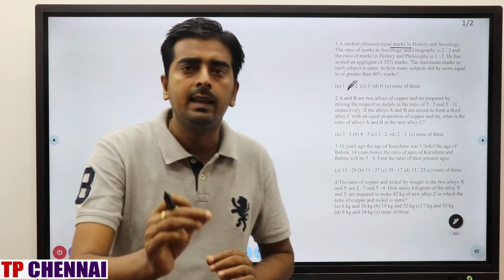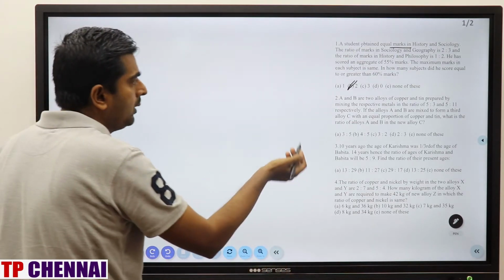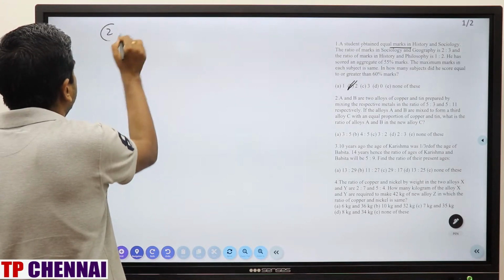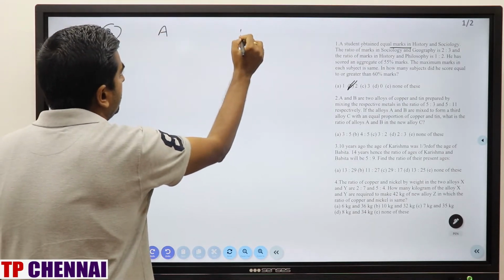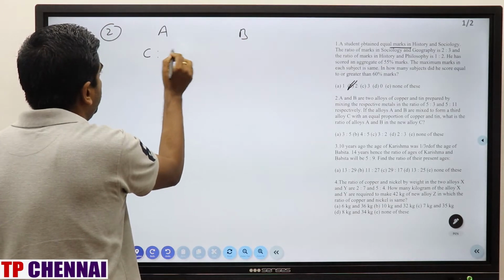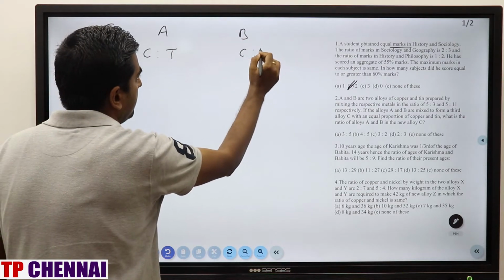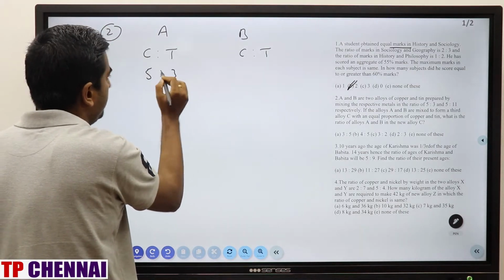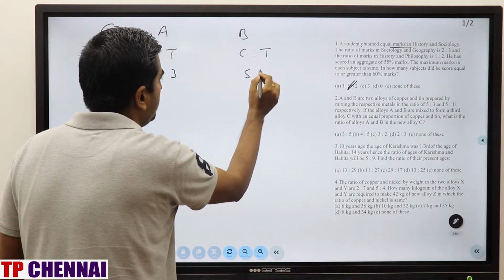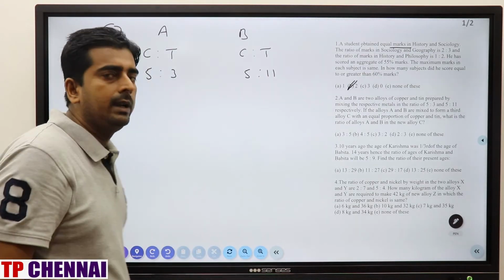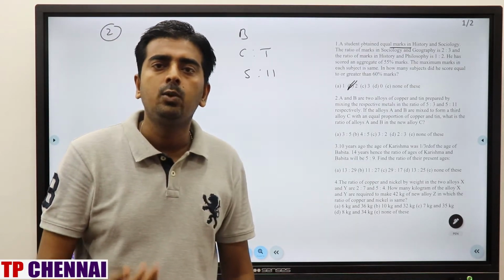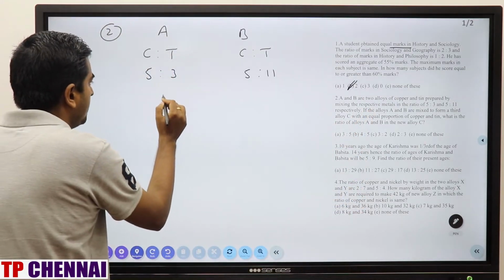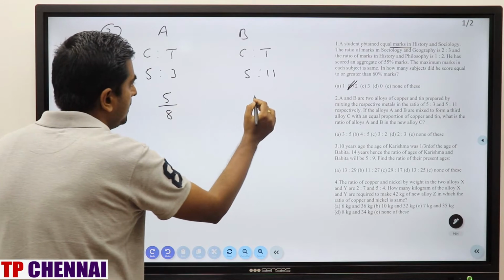This is a question of allegation. So you have 2 alloys A and B, with the copper and tin ratio in the first alloy A being 5:3 and in the second alloy 5:11. Usually whenever you need to solve this type of question in allegation, you need to consider only one metal. I am considering copper here. Copper here is 5 by 8, and here it is 5 by 16.